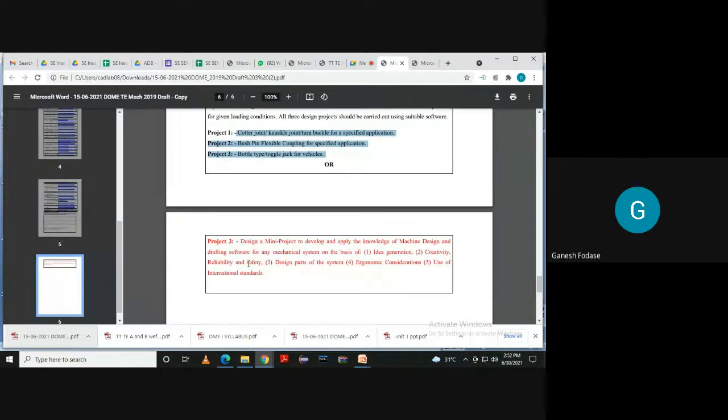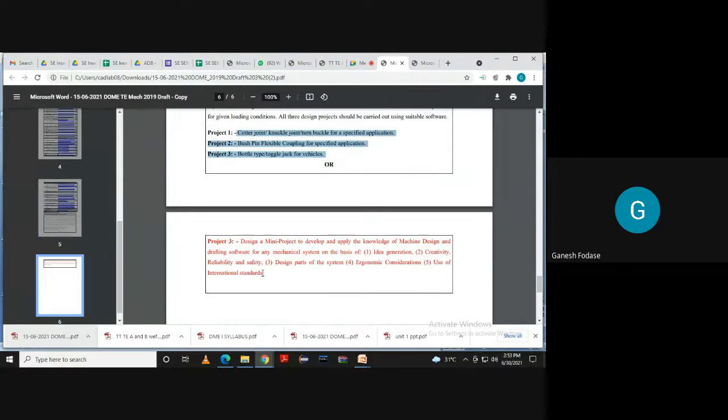The third one is a mini project to develop and apply knowledge of machine design and drafting software for any mechanical system, on the basis of idea generation, creativity, reliability, design of parts of the system, ergonomic consideration, and use of international standards.